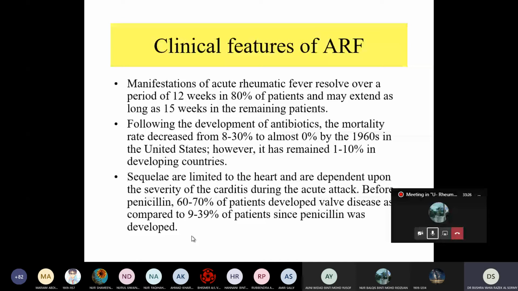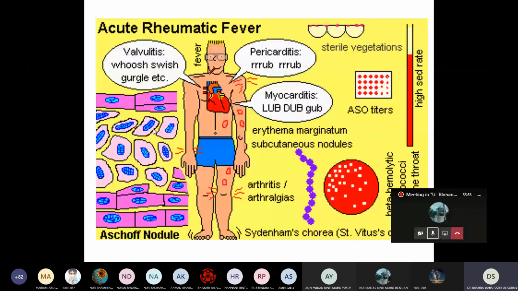This is what we call a summary of the acute rheumatic fever. Okay, this is the effect of the immune system. So what is the effect on the heart? We said if you have pharyngitis, it affects the heart and the joints, right? And also the brain.